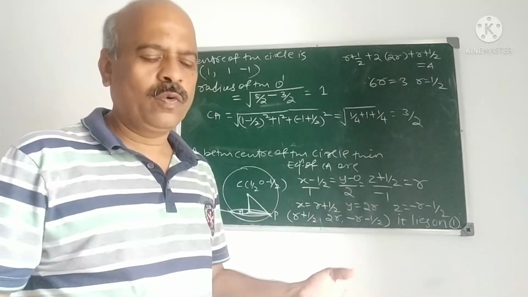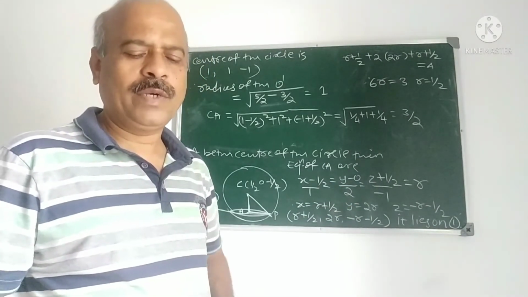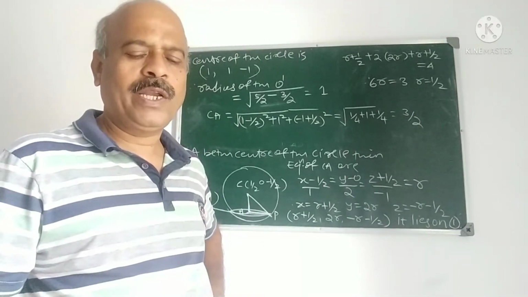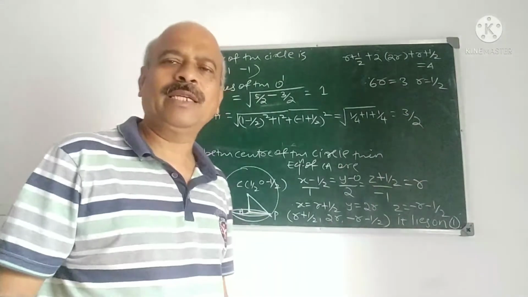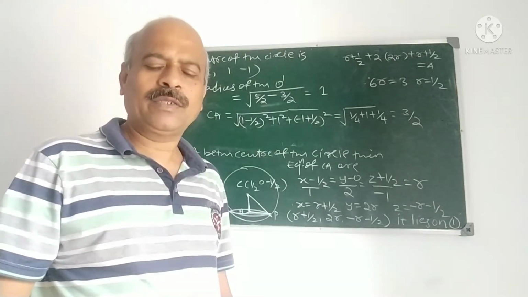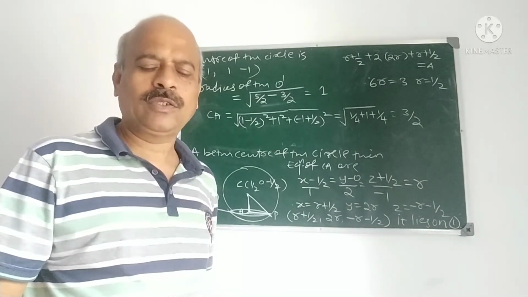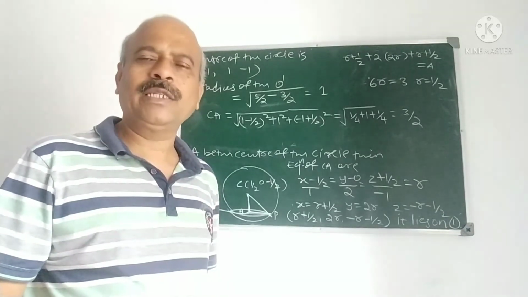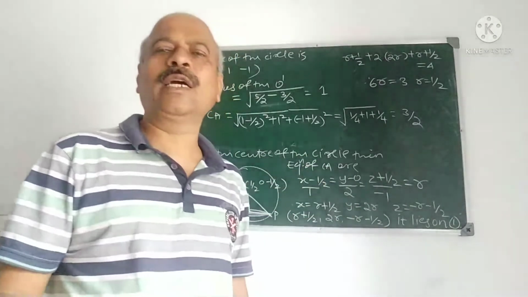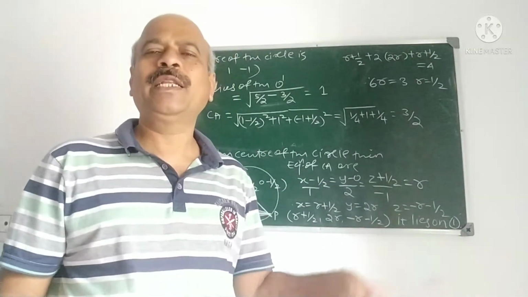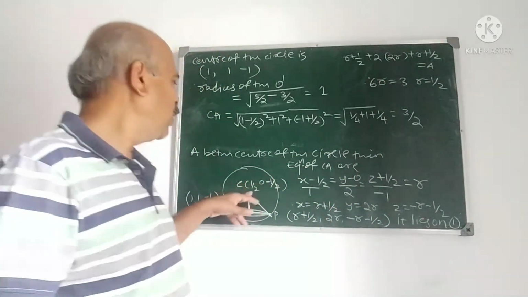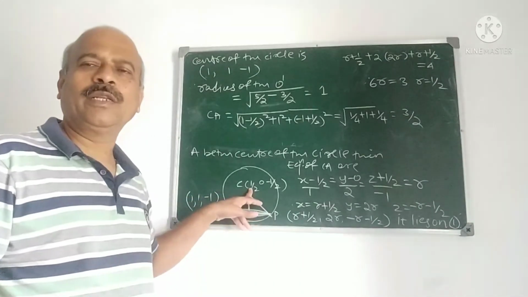Let me go to the problem again. Prove that the plane x plus 2y minus z is equal to 4 cuts the sphere in a circle of radius unity. Our problem is the same as find the radius of the circle, where the circle is given by the sphere x square plus y square plus z square minus x plus z minus 2 is 0 and the plane x plus 2y minus z is equal to 4. The procedure was the same. What have we done here? We have obtained the center of the sphere. That is the procedure. Remember this.